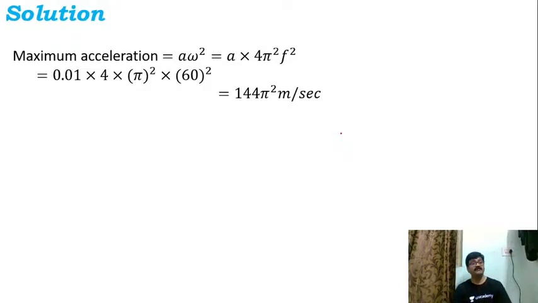So maximum acceleration can be written as a omega square, that is equal to a into omega square. Now omega can be written as what? 2 pi f, right? So 2 pi f whole square. Omega is 2 pi f. Now its whole square is 4 pi square f square, right? So thus I can mention straight away the answer as 144 pi square meter per second square.